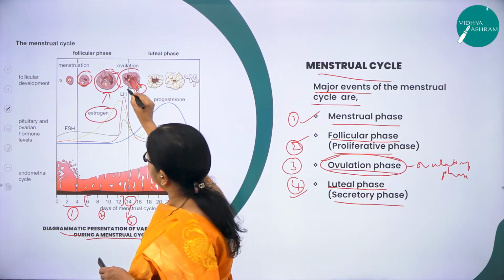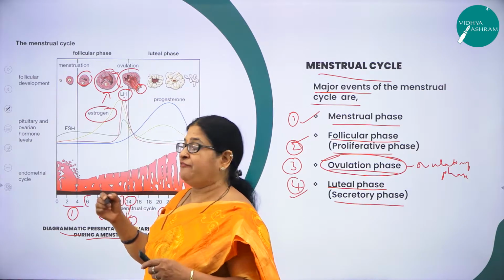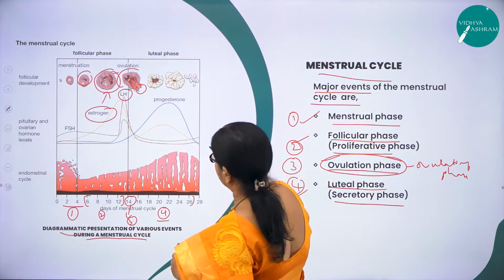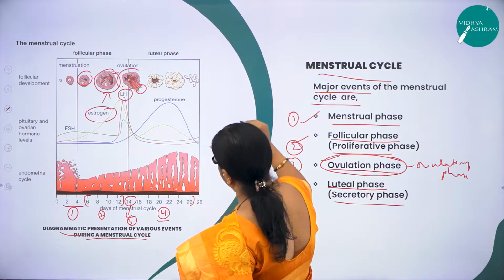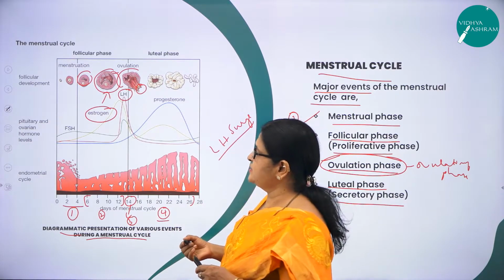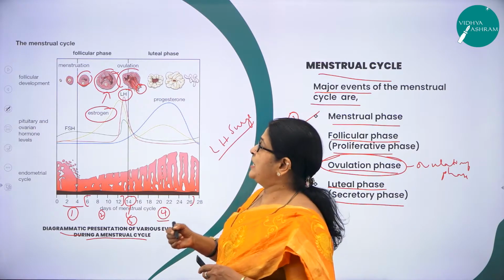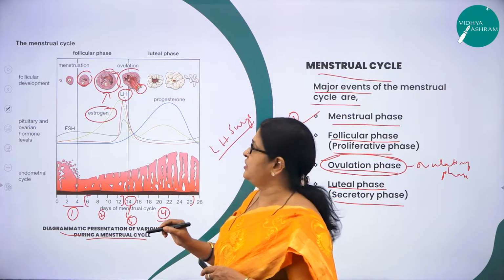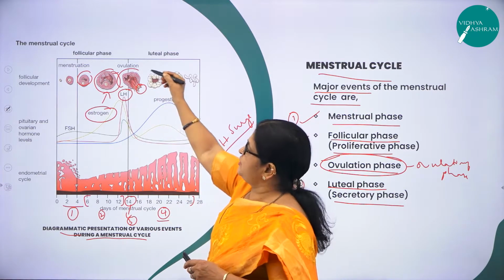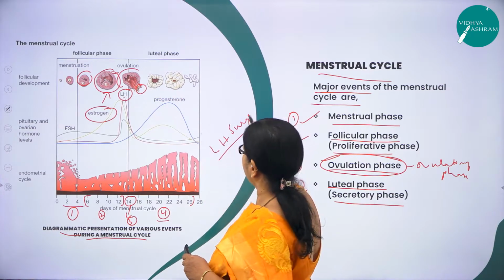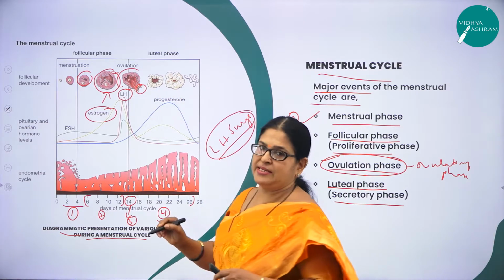And also you can see, very important, LH and FSH increase to the maximum level. Hence this LH is called LH surge, which is asked in the exam. What is LH surge? That is, FSH and LH will attain a high peak on the 14th day of the menstrual cycle, thereby helping the rupturing of the Graafian follicle to release the ovum. So this is a very, very important question asked in exam for 1 mark.